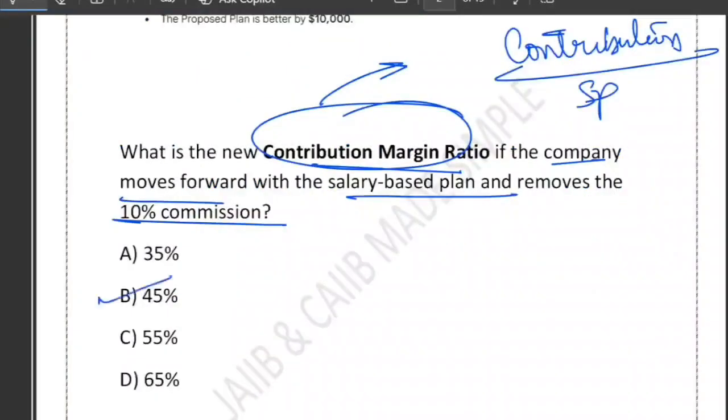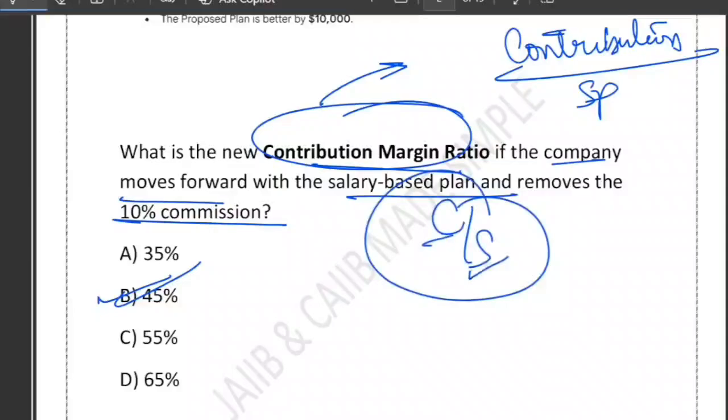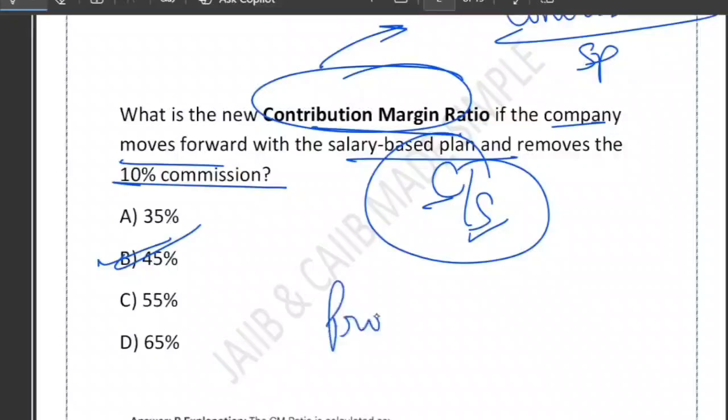I hope it was the easiest one to solve. 45%. So you can think of the formula as C by S. Contribution over selling price. That means profit per unit from each rupee of the sale.